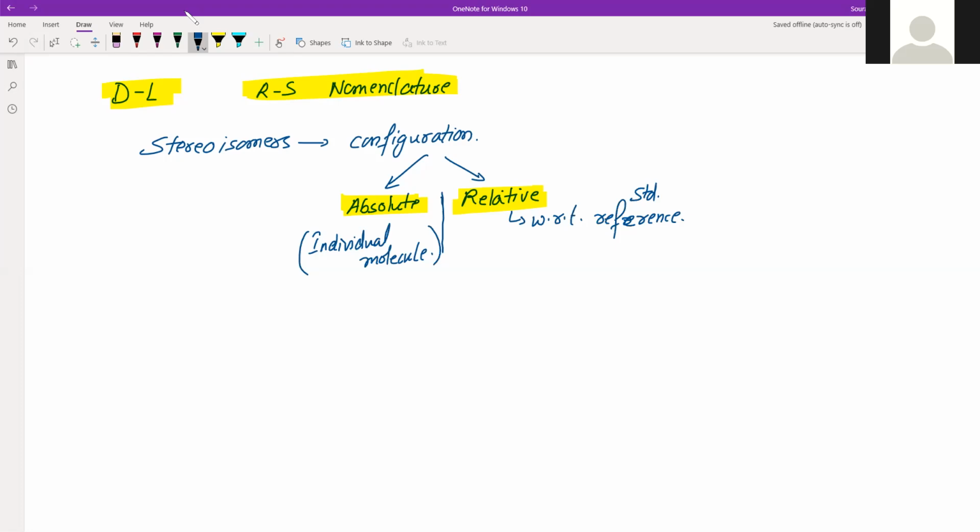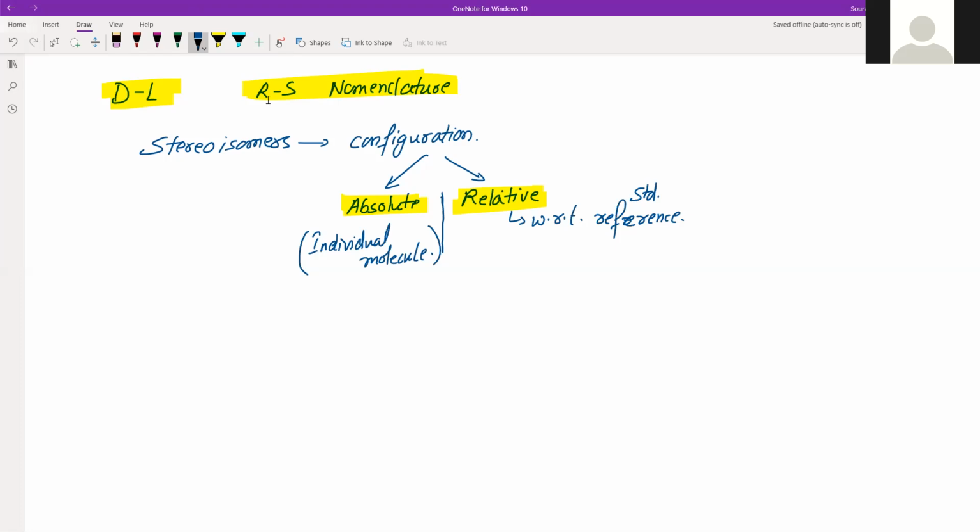So for the standard, there will be an absolute configuration, and that method should be a very well defined, unambiguous method. Then the relative configuration of stereoisomers can be correlated to that, right?